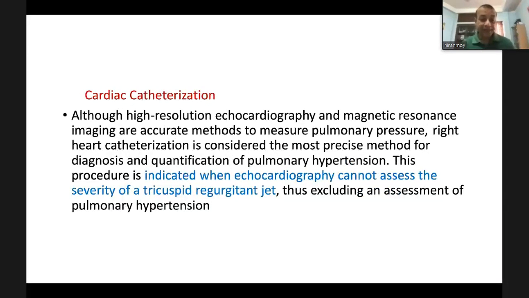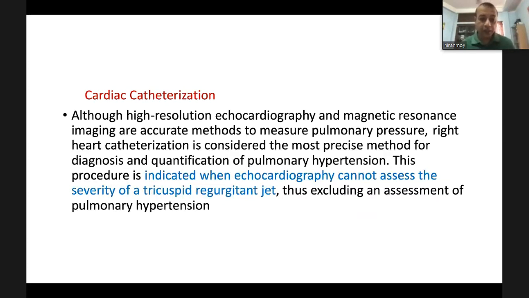And the cardiac catheterization. Cardiac catheterization is the gold standard for assessment of pulmonary hypertension, but routinely it is not done because nowadays high resolution echocardiography and, in advanced centers, magnetic resonance imaging, that is CMR, is a good modality to measure pulmonary pressure.